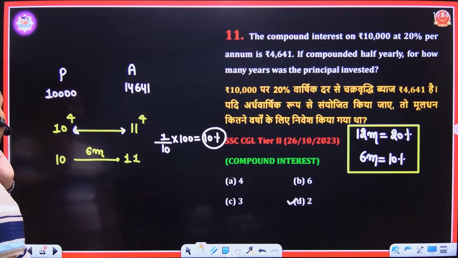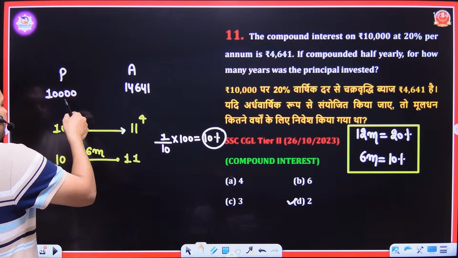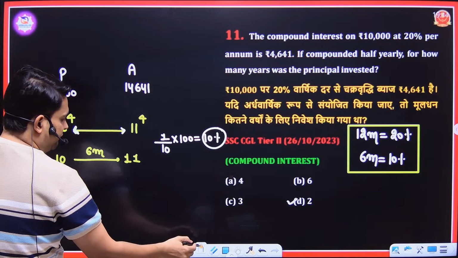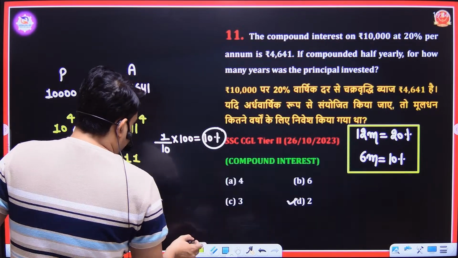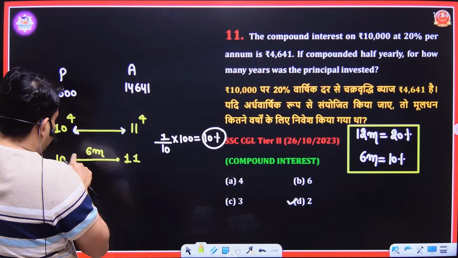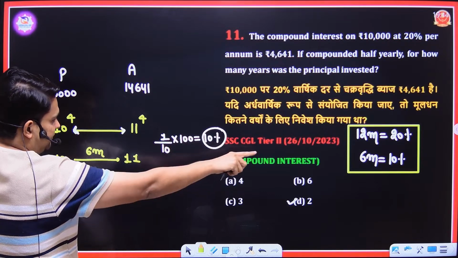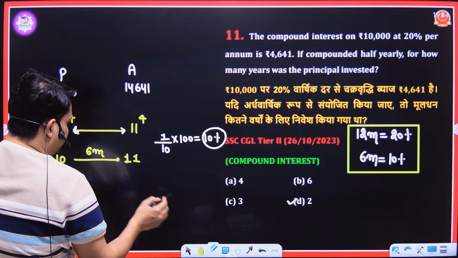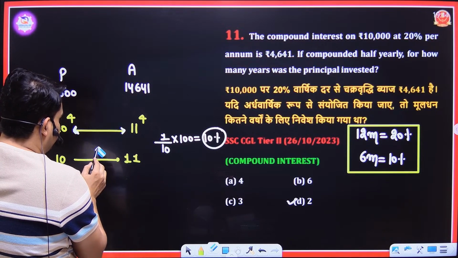14641. Then what we have? This is 10 to the power 4. This is 11 to the power 4. If we take the fourth root of it, then this one becomes 10 to 11 in 6 months. In 6 months we have 10%, and here 10 to 11. Forget about this number, because this will come after some time.